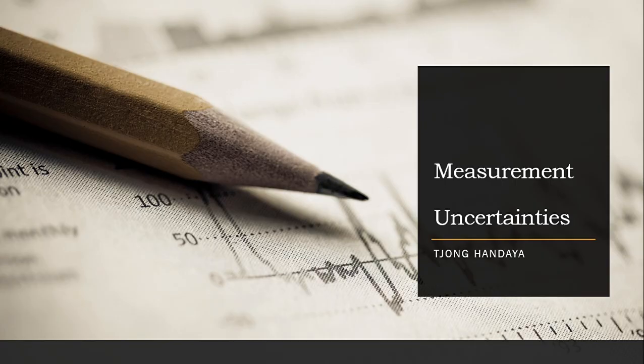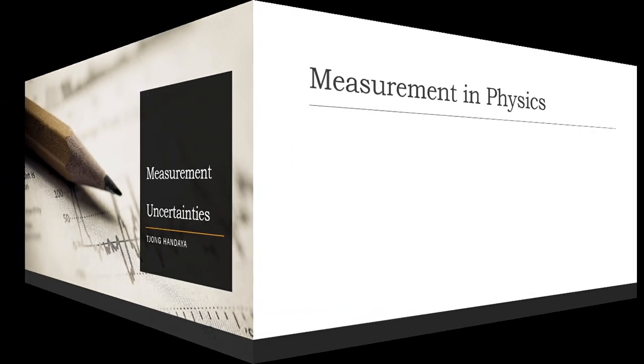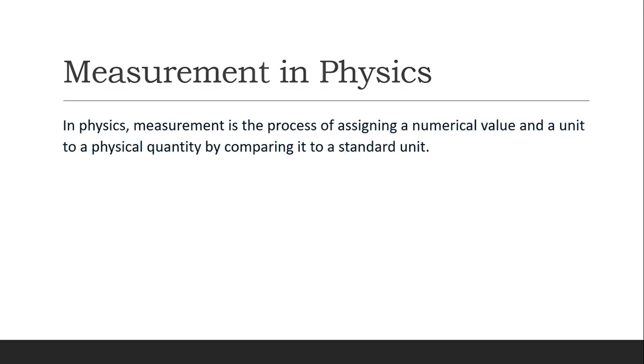Measurement uncertainties. We continue to study this one. This is the first chapter of physics. Measurement in physics. In physics, measurement is the process of assigning a numerical value and a unit to a physical